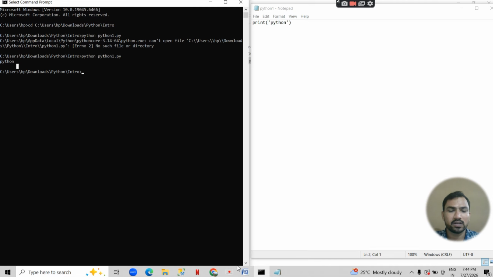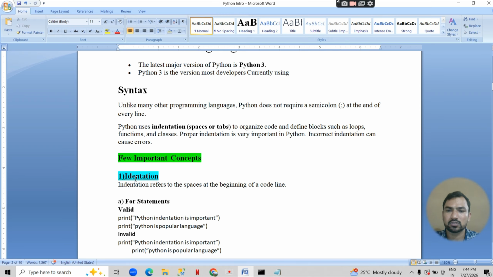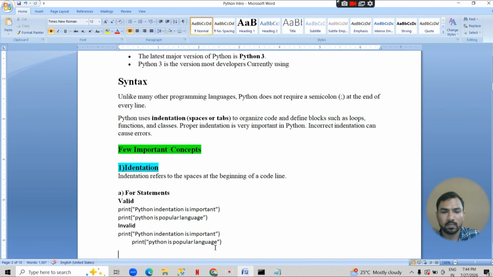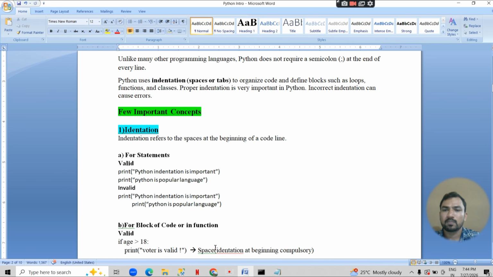Okay, so let's discuss other topics. Indentation is very important in Python. Sorry, we can check here. There are two statements which are written in the same space, the same indentation, but if we write them with different indentation, it will not be valid. So let's check.